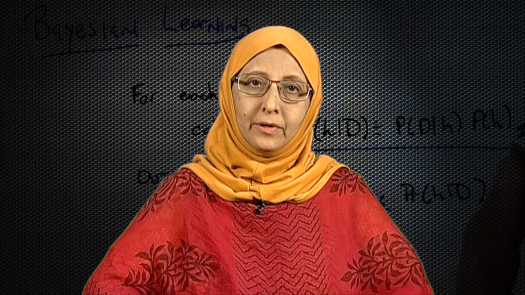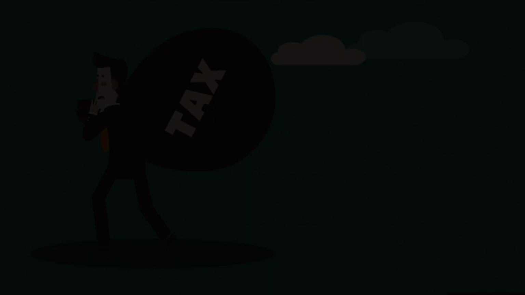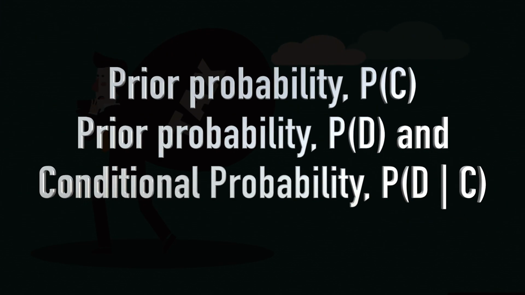To do Bayesian classification, we need to recall the Bayes theorem. Let us quickly look at the Bayes theorem. The goal of the Bayes theorem is that if you are given a particular data instance or a data record, what is the probability that we can classify it under one class or the other. So, we represent that as probability C given D. C is the class, and our class here is cheat or not cheat, two classes, and the data is the data record that we are talking about. So, given the data record, what is the probability that the individual will cheat or will not cheat? That is what we are trying to find out.